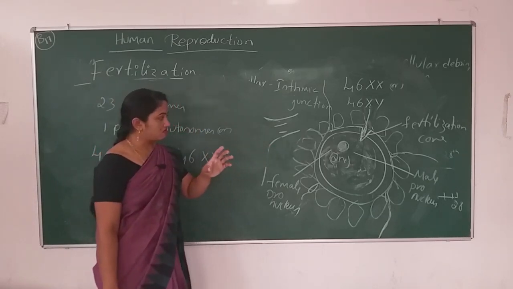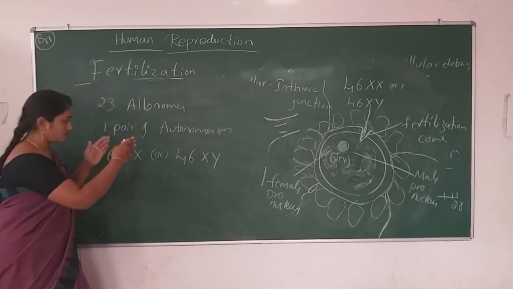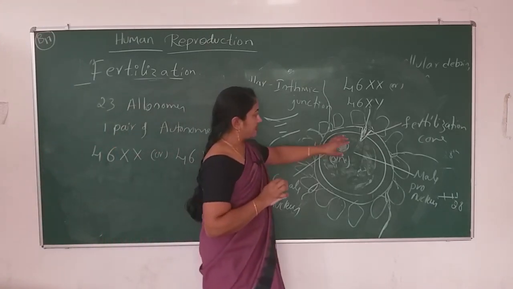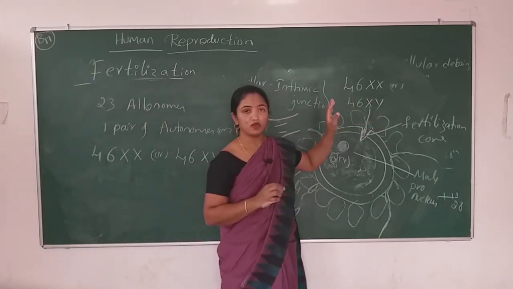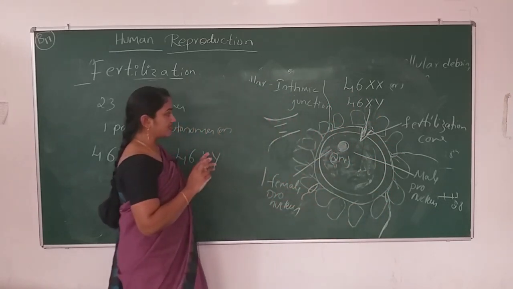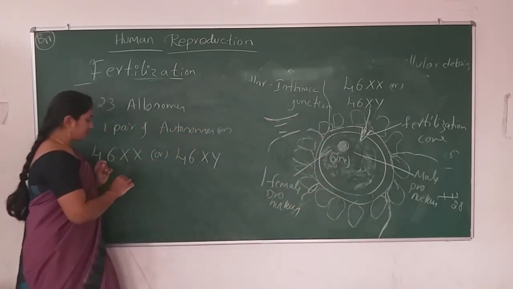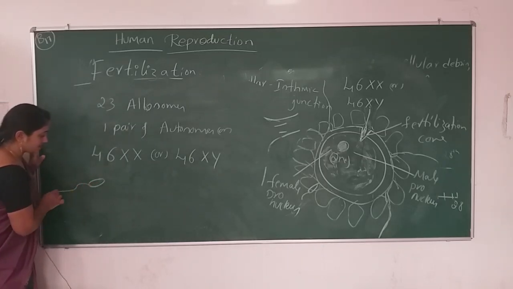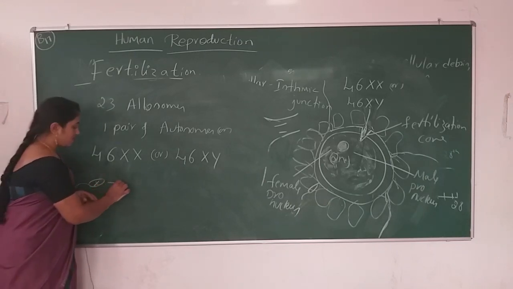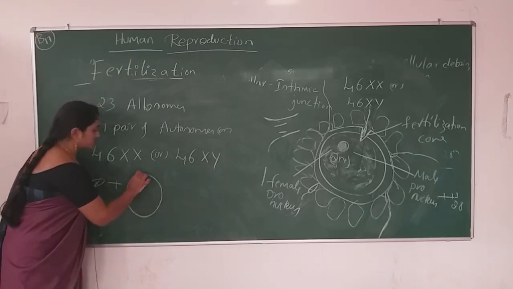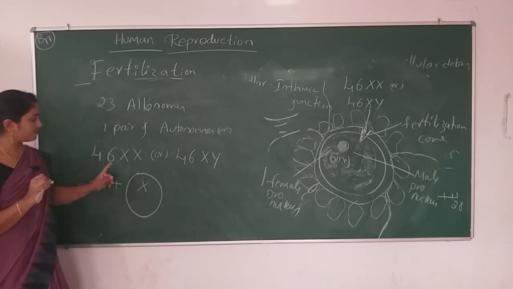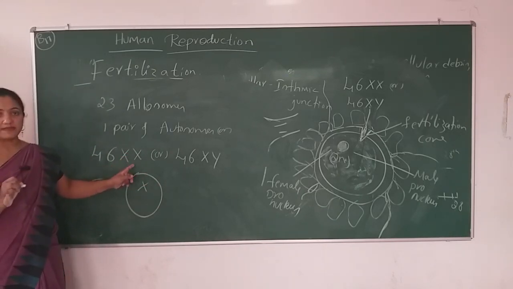So the sex, male or female, is decided by the sperm, not the egg. Let me draw that here. This is the sperm carrying the X type of chromosome. When it fuses with the egg, remember, the females are homogametic.